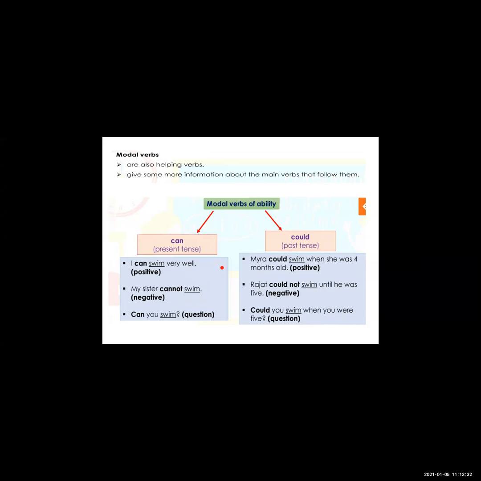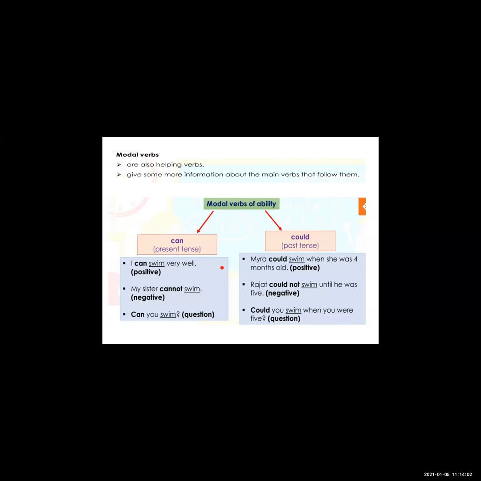Okay, now see the sentence over here. Myra could swim when she was 4 months old. This is a positive sentence because there is no negative word. So Myra could swim. Here the sentence is telling the ability of Myra, ability of noun, that she could swim. Means the sentence is telling about the past. Okay, means see here, she was 4 months old.